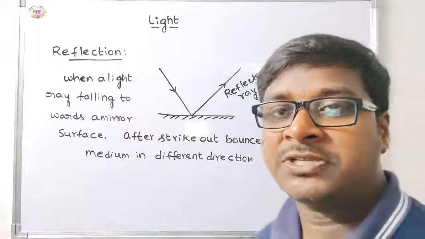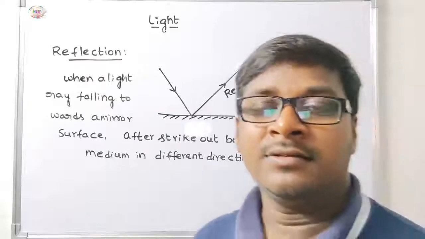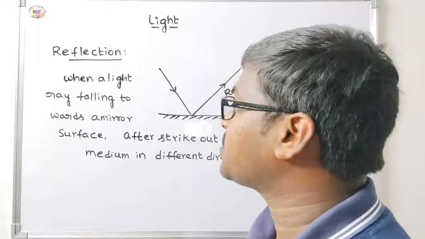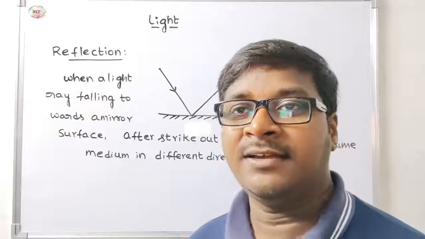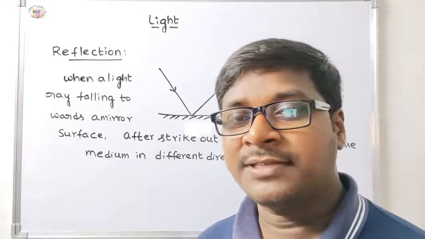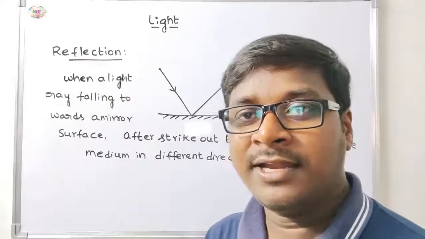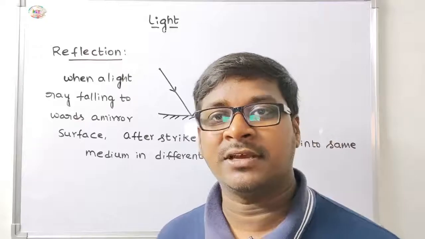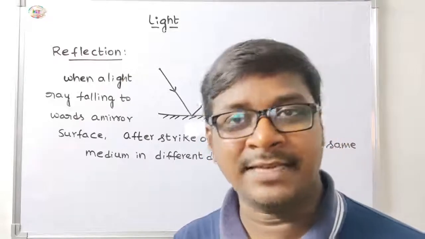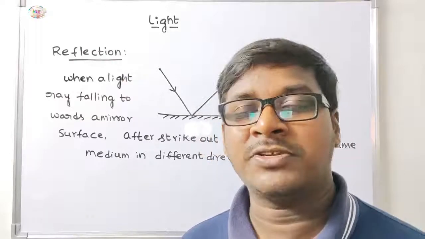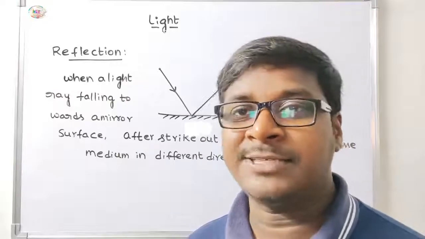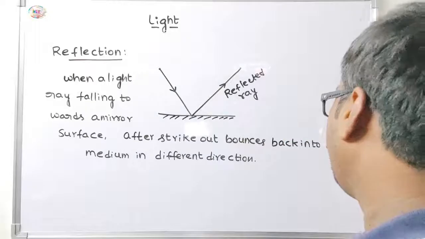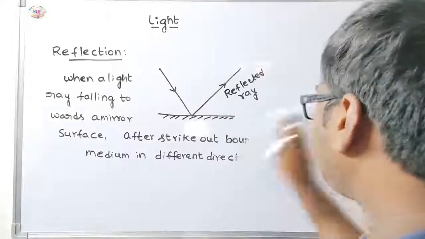This reflection can be classified into two types. What are the classifications of reflection? One is regular reflection, the second one is irregular or diffuse reflection. In these two types, what type of surface is used in irregular or diffuse reflection? One by one we will discuss.